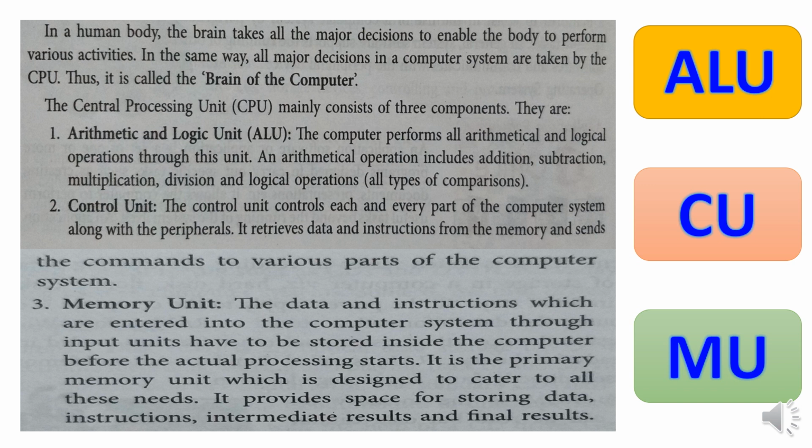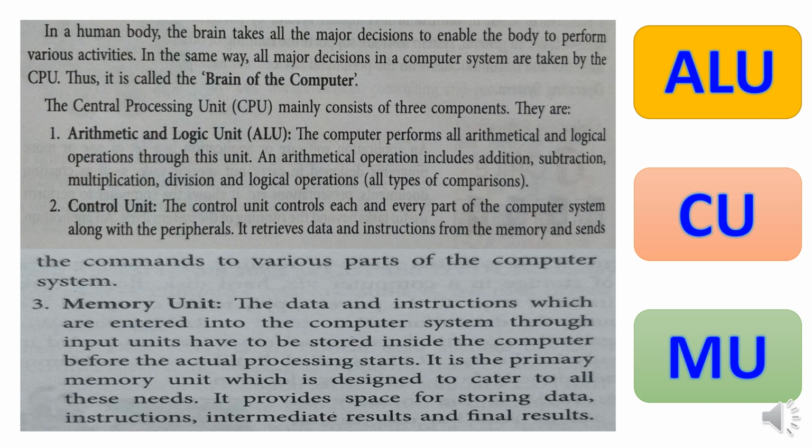If you remember, in the last slide I said that RAM receives the raw data from the input from the user. Then that raw data is sent to the processor. That's what is written here, that it has to be stored inside the computer before the actual processing starts. Means the RAM will send that raw data to the processor to process it.